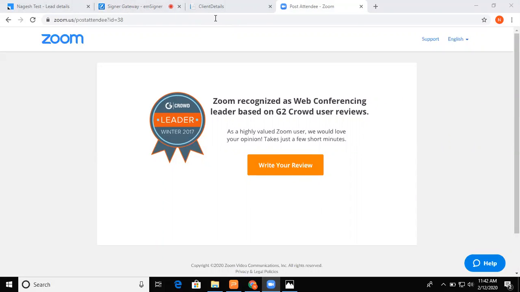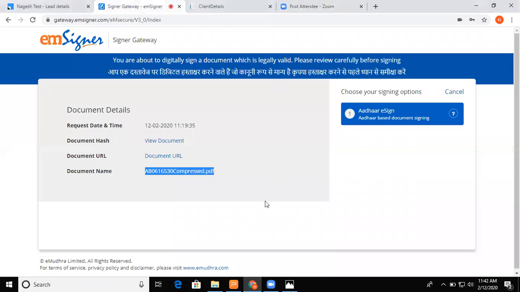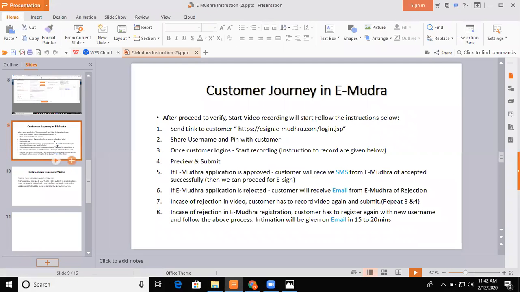Hello. So once you record yourself, you will get an option of preview and submit. But in my case, I didn't preview and submit because I didn't want to submit, because my Aadhaar and mobile number are already linked. I did this webinar only for your knowledge purpose. Once you record yourself, you can preview and you can submit as written here.